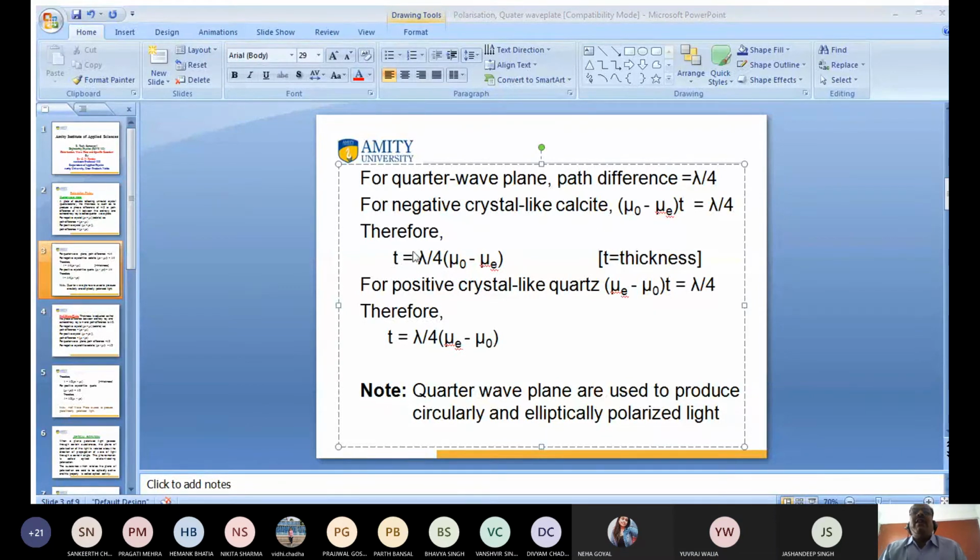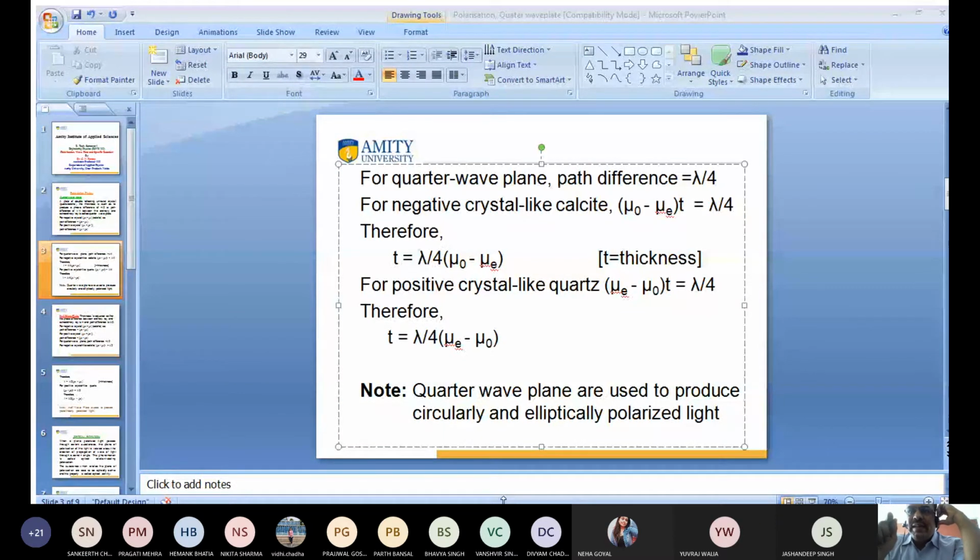What is T? T is the thickness of the crystal. So for a positive crystal, what is the optical path?